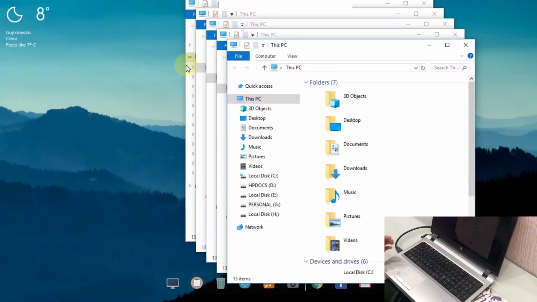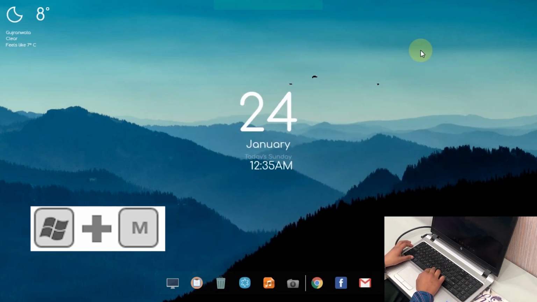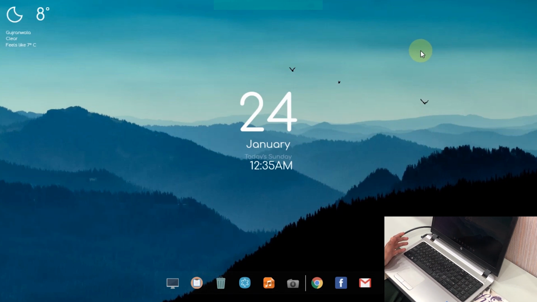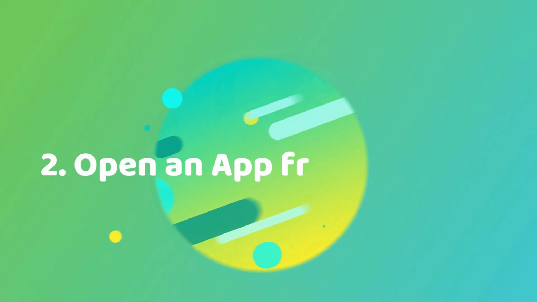Sometimes there are a lot of tabs open on your desktop and you do not want to minimize them one by one with the mouse. To do that with the keyboard, just press Windows and M keys at a time and see, it will minimize all the tabs and it will clean your desktop in a flash.